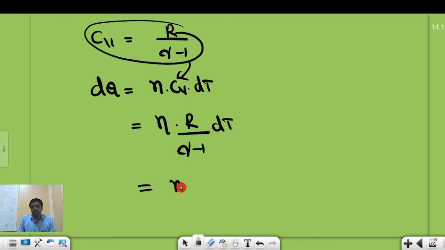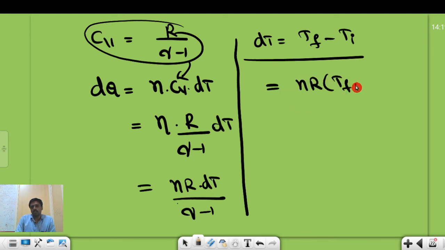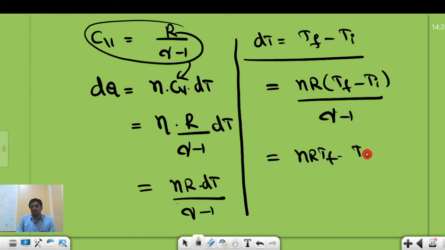Then what will happen: n R dT divided by gamma minus 1. What does dT mean? The variation of the temperature, that is equal to final temperature minus initial temperature. Substituting that value, n R dT is n R into T final minus T initial, divided by gamma minus 1. That is equal to n R T final minus n R T initial, and I am writing the gamma minus 1 outside as a bracket.